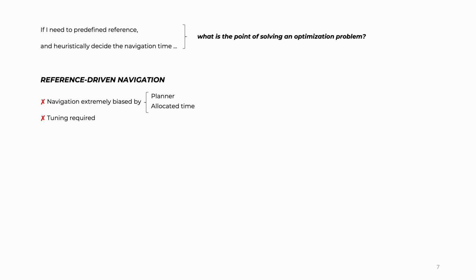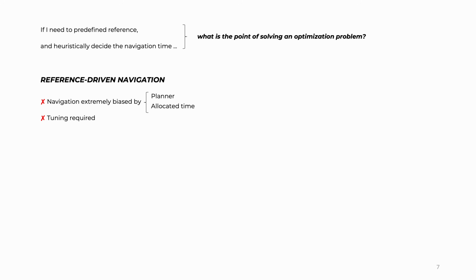And the idea here is that the only thing that the constraint optimization is doing is tracking a reference that has been pre-specified by a planner and has a pre-allocated time budget. This means that the navigation is extremely biased by the planner itself and the time allocation scheme.